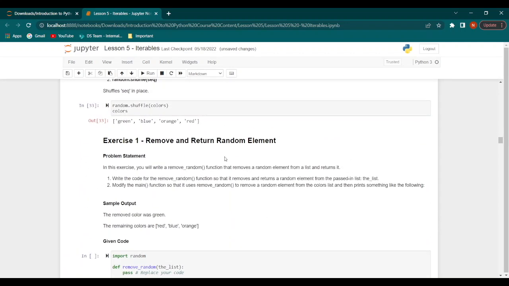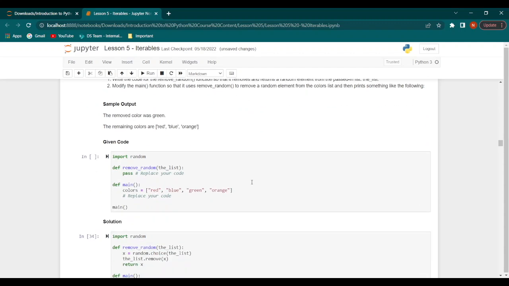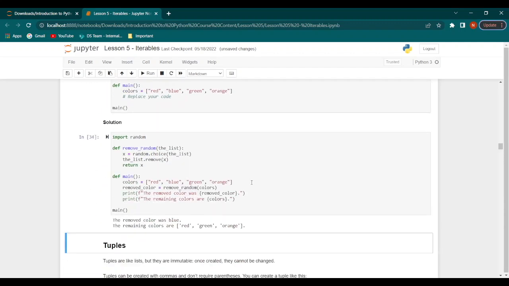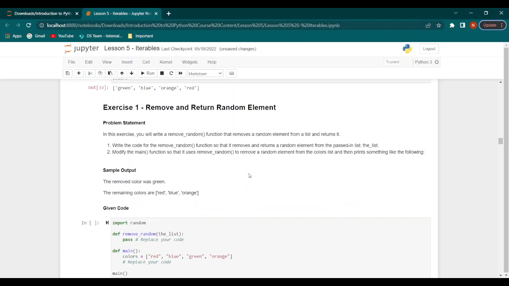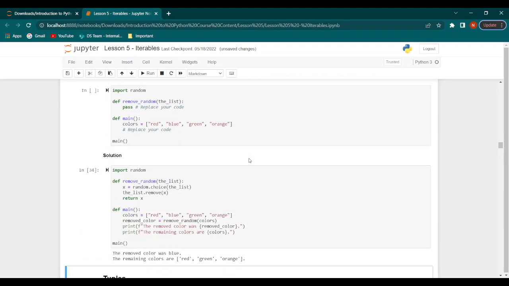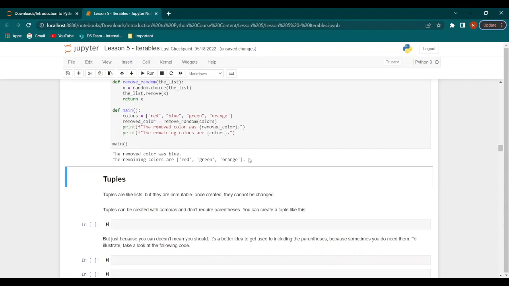So in this way, we can use the remove and return methods of random element to work with the various elements of sequences.